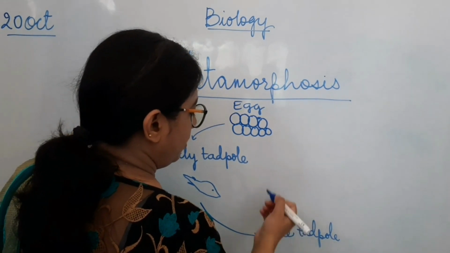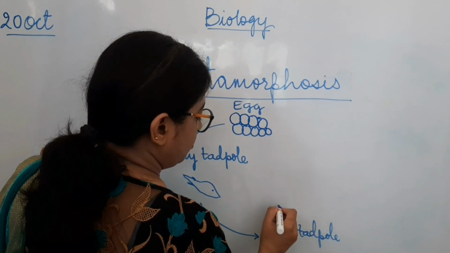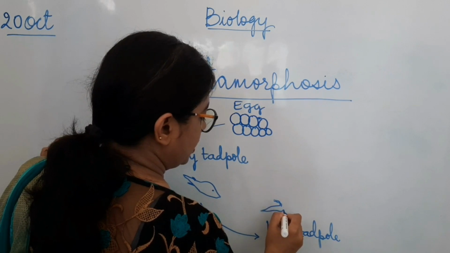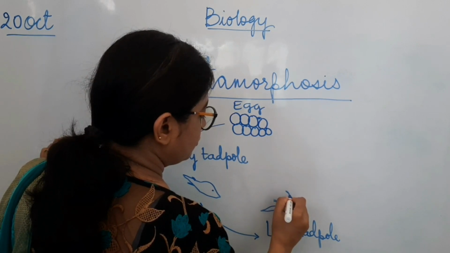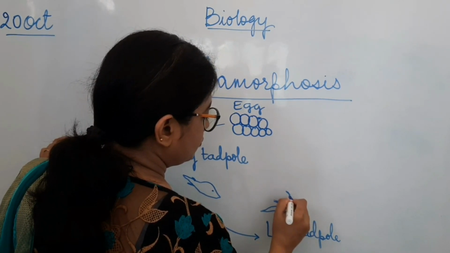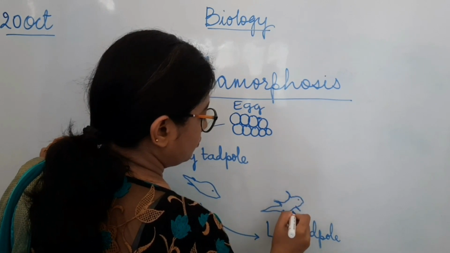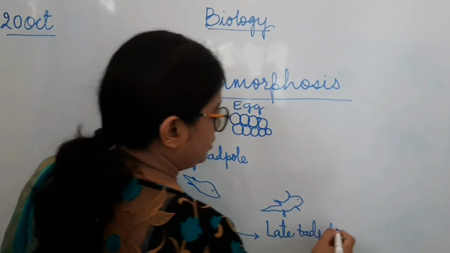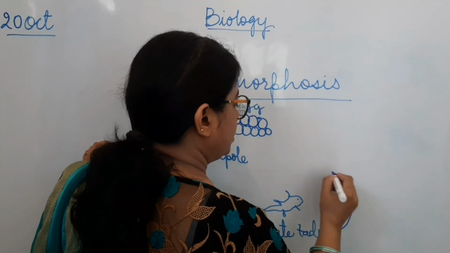Here the body has developed a little bit, and there is a formation of the tail and the limbs. It looks like a reptile, but only in this stage. Once it moves to the adult stage,